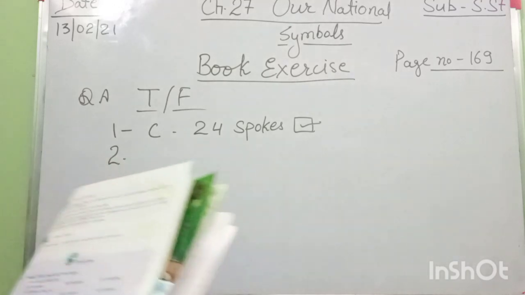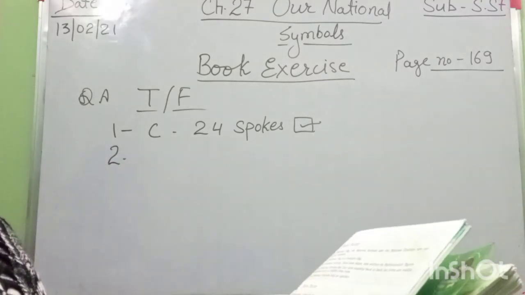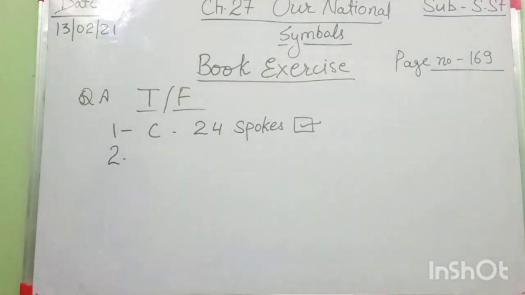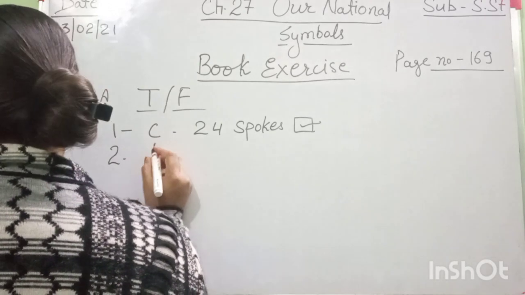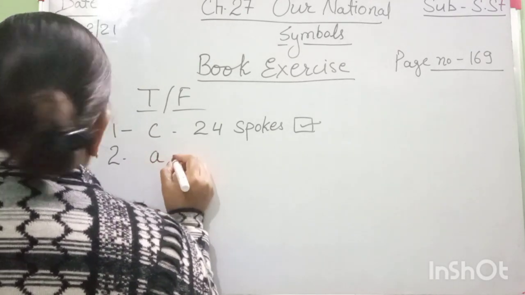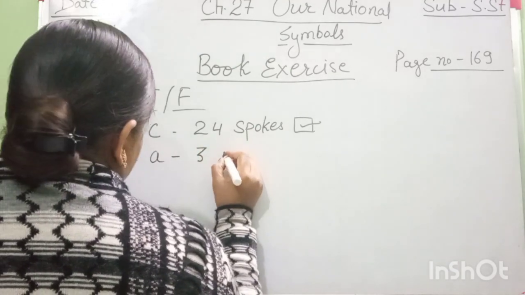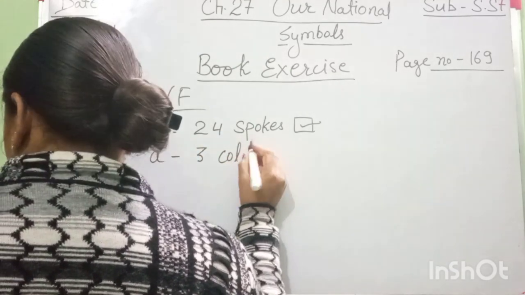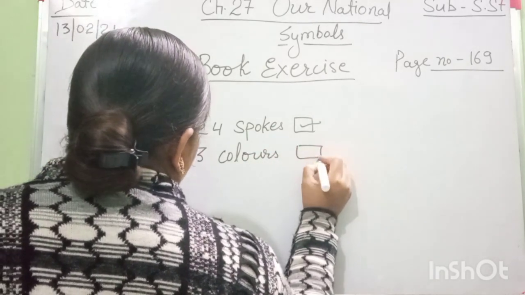Our national flag has A, 3 colors, B, 2 colors, C, 5 colors. Our national flag has 3 color bands. So the second, option A, is correct: 3 colors. Tell me the colors' names.